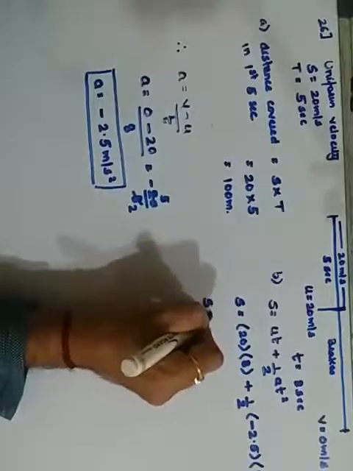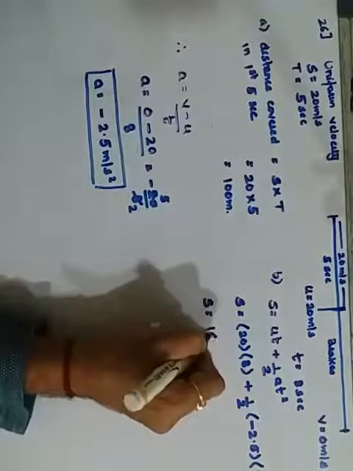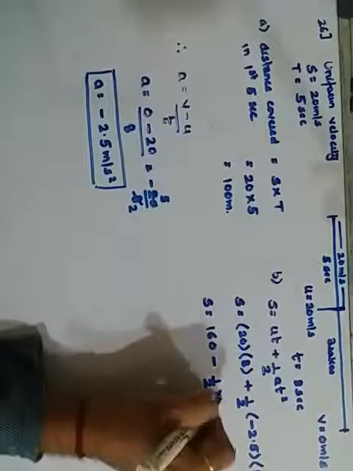So we can apply this acceleration over here. That is, acceleration is minus 2.5 and t square means 8 square. So how does this solve? 2 into 8 is 16, so 160. Plus minus is minus. Half as it is, 2.5 as it is, 8 square is 64. 2 1s are 2 and 2 32s are 64.